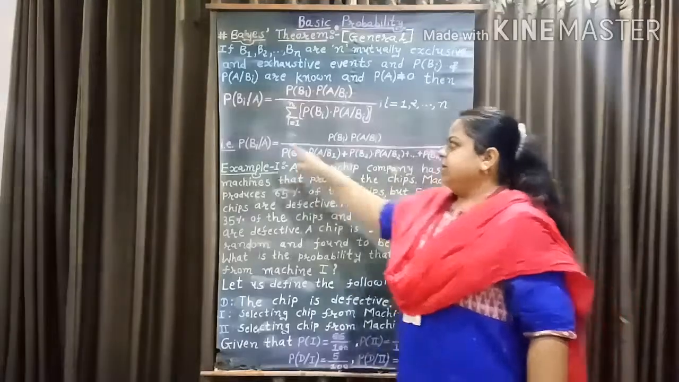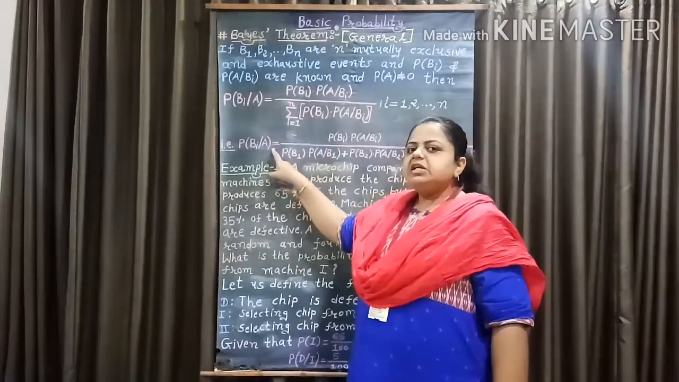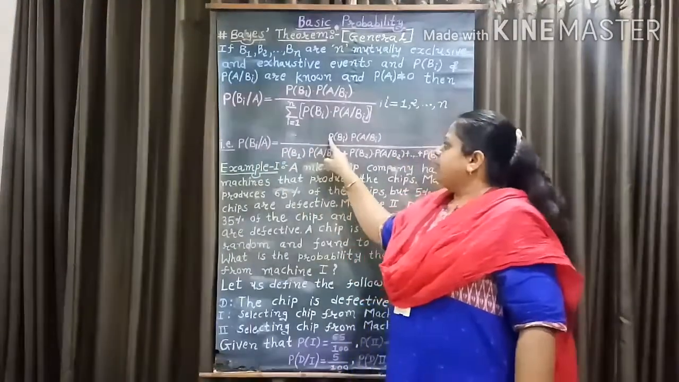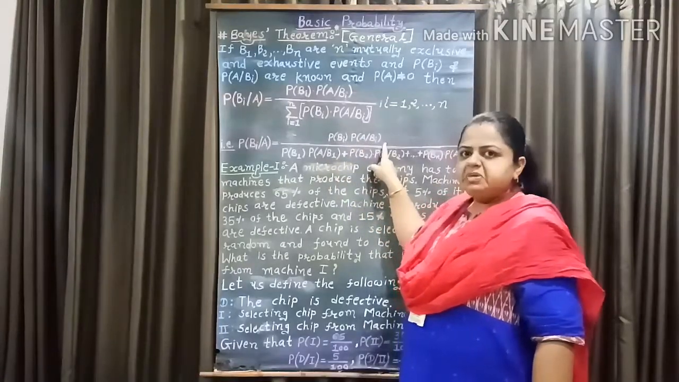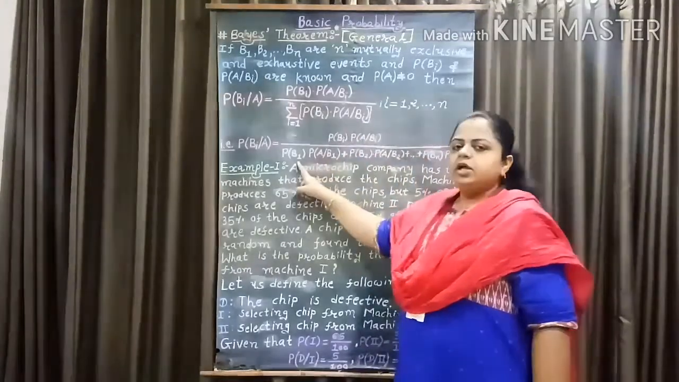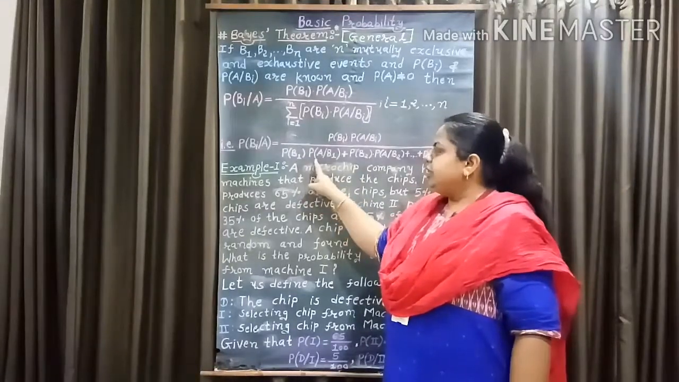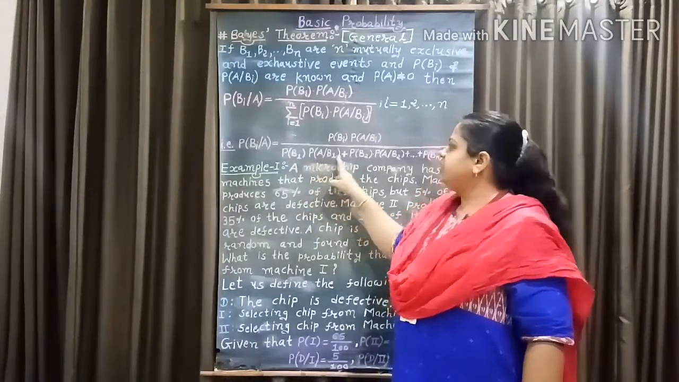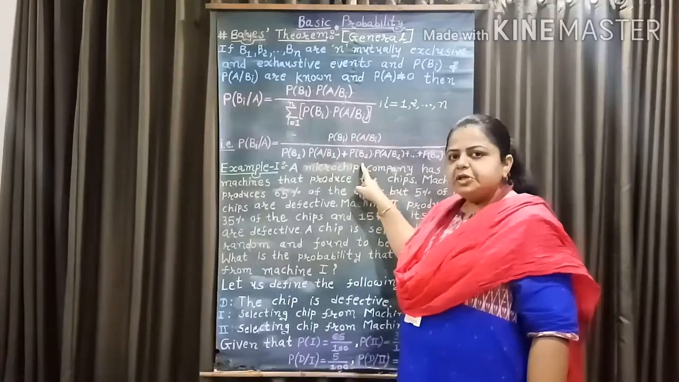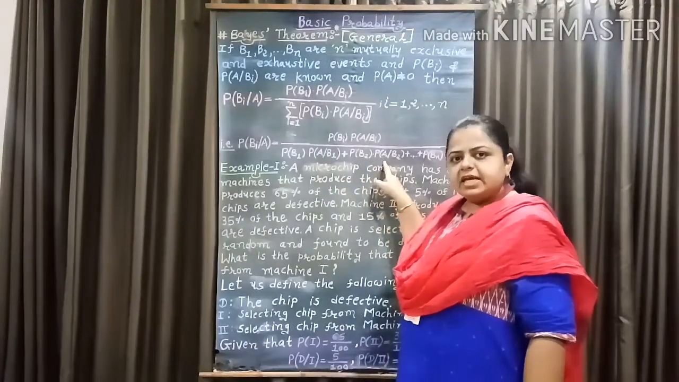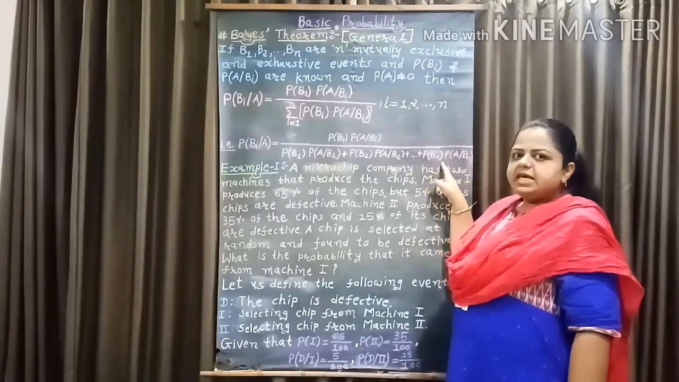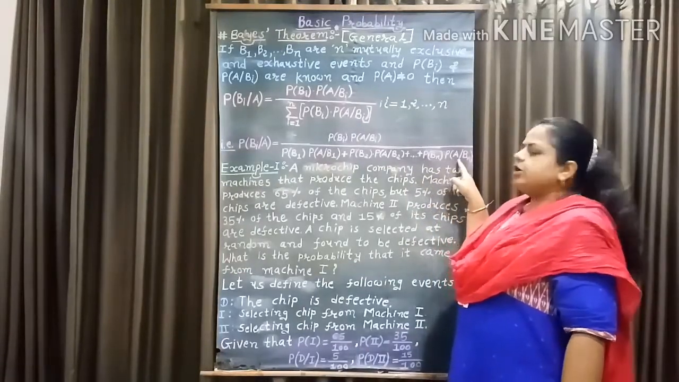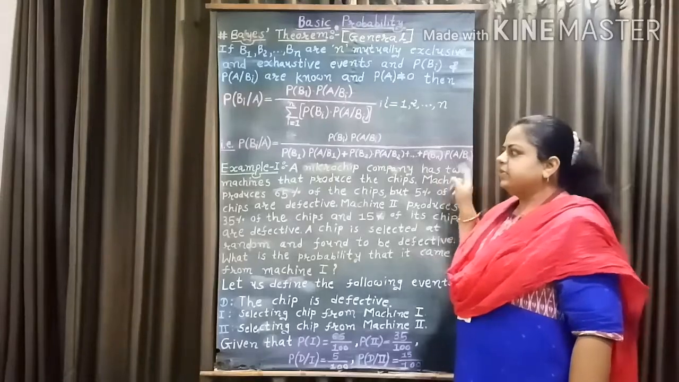So we get probability of Bi given A equal to probability of Bi into probability of A given Bi, whole over probability of B1 into probability of A given B1 plus probability of B2 into probability of A given B2 plus up to plus probability of Bn into probability of A given Bn.